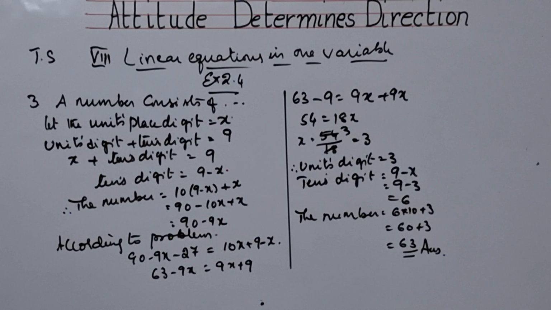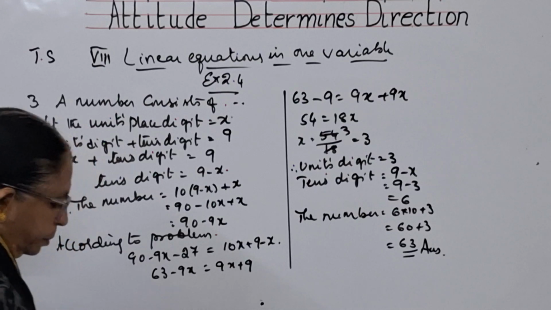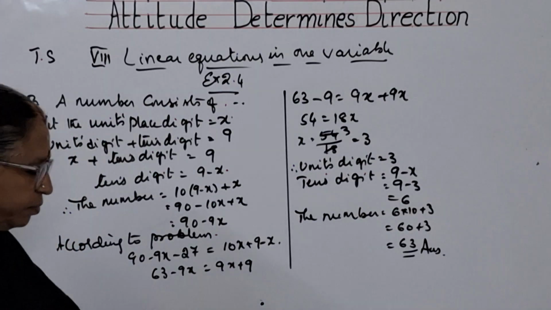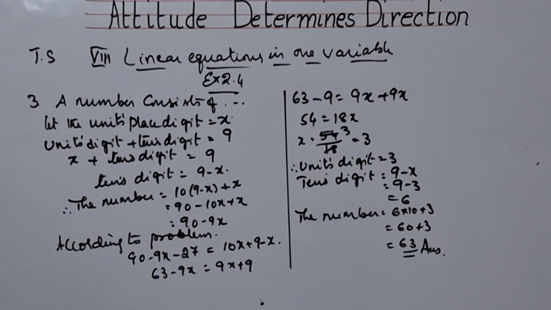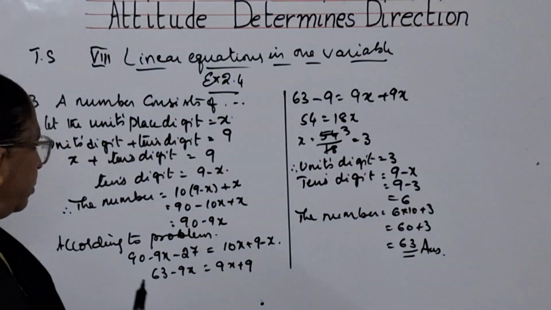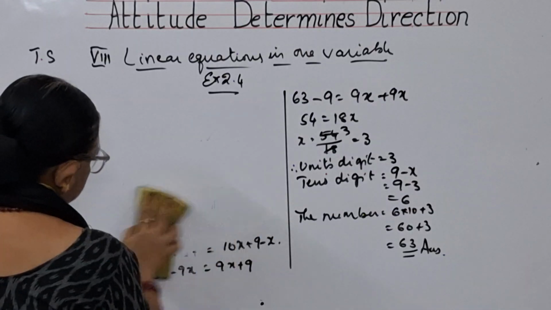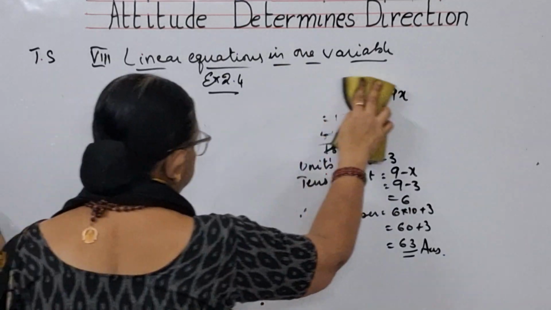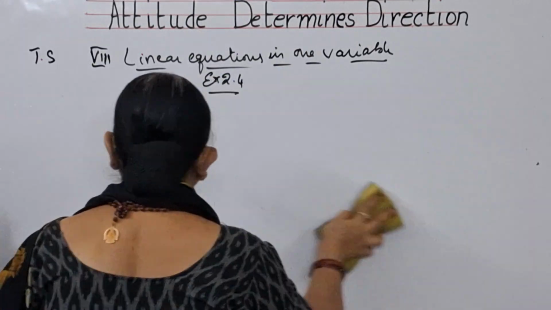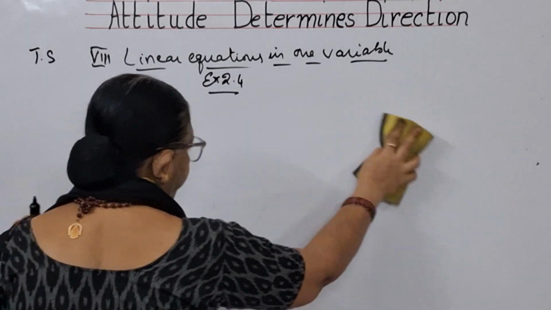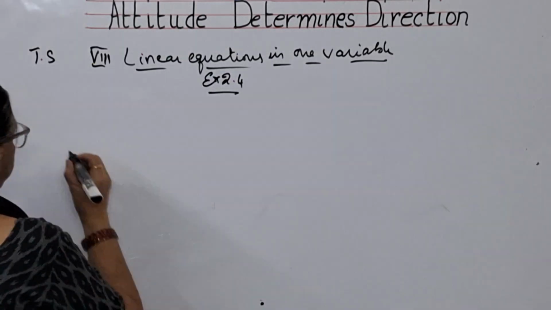Please copy it. Now, next problem. Fourth problem.